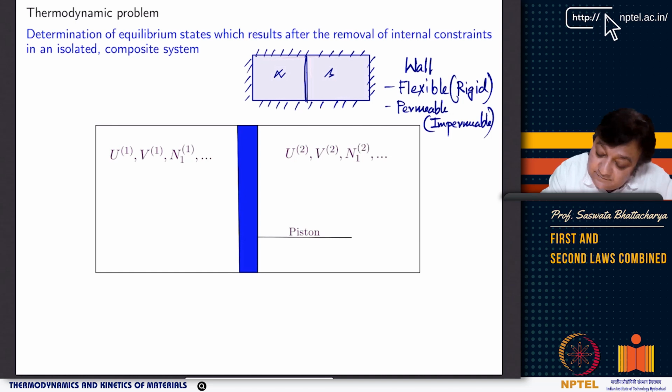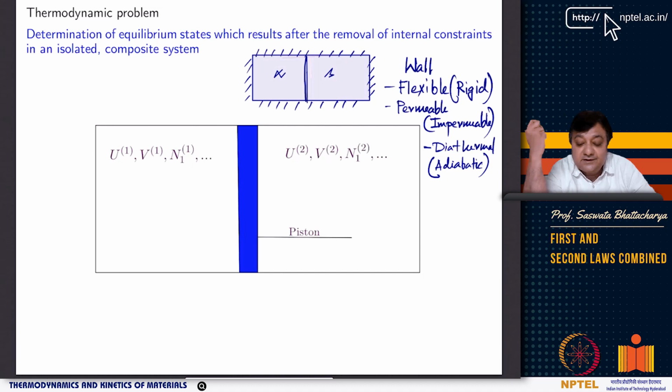Now it is flexible, it is permeable. Then there is another thing which allows heat transfer between alpha and beta, and that is basically diathermal. And if I now use a constraint, then that is basically adiabatic. Now this is a simple system, right? We are considering only these contributions: one is thermal, another is mechanical, and another is species, the mole number of species.